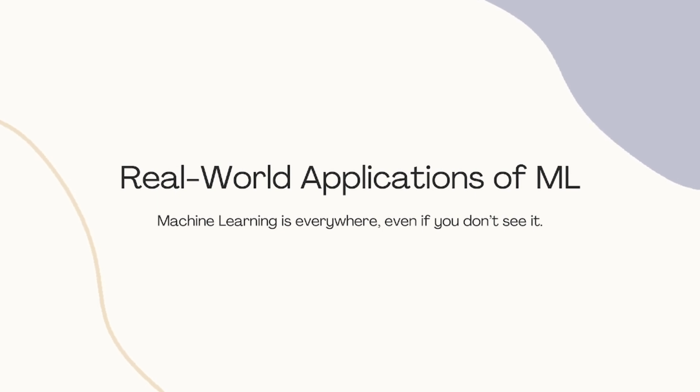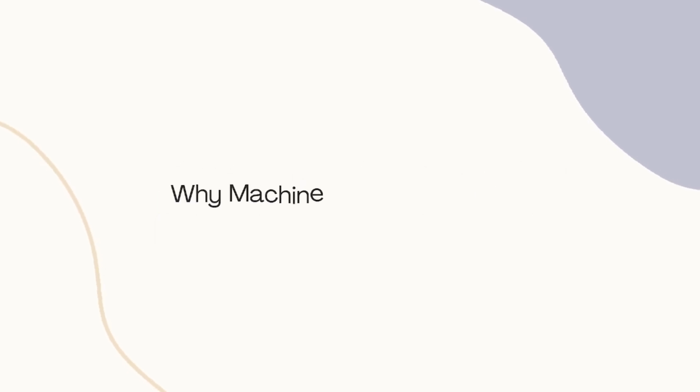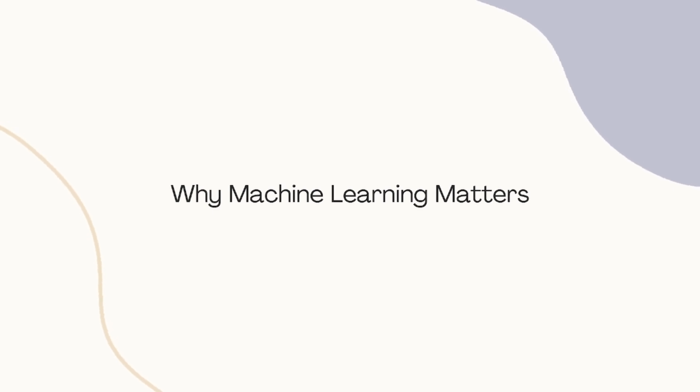Why machine learning matters. We live in a world of data and humans can't process all of it. Machine learning gives us the power to analyze patterns, predict outcomes, and automate decisions at scale. It's not the future anymore. It's the present, and it's everywhere.